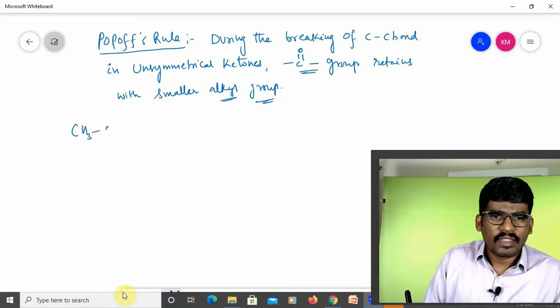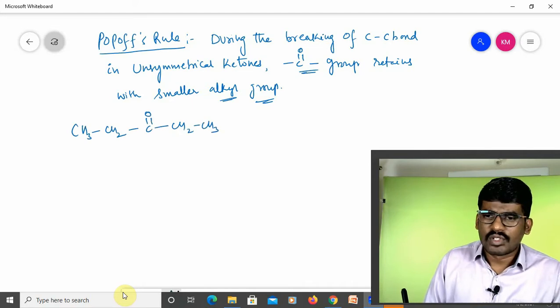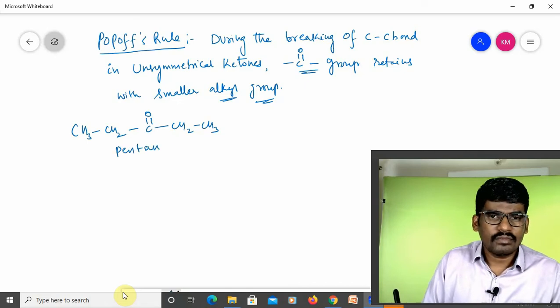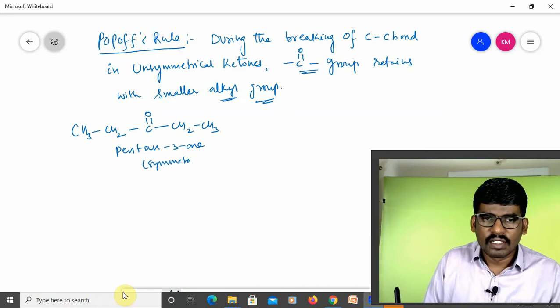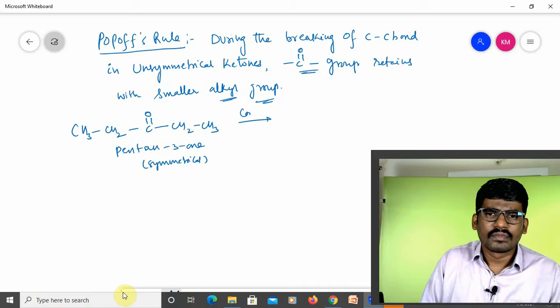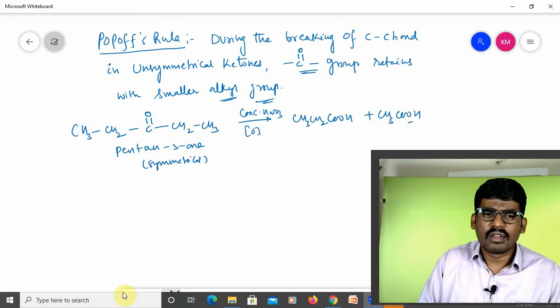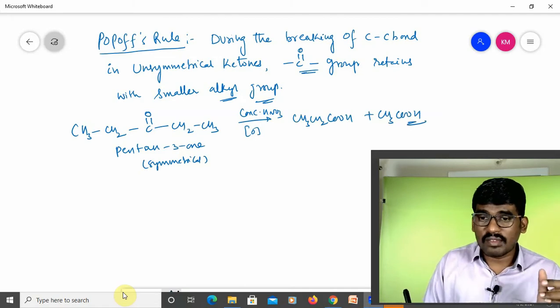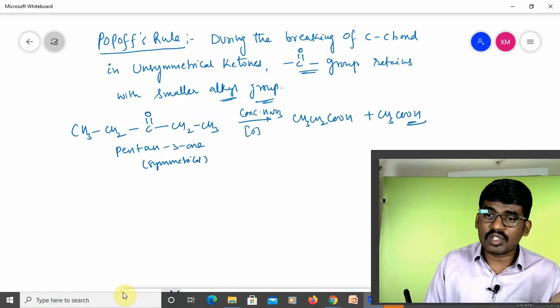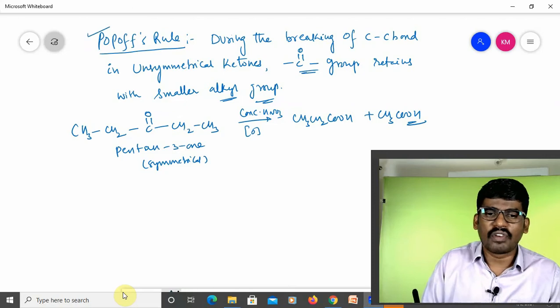So if I take another example, CH3CH2COCH2CH3, is this unsymmetrical or symmetrical? It is said to be pentan-3-one. It is a symmetrical ketone. For a symmetrical ketone, on oxidation with concentrated HNO3, what will we get? CH3CH2COOH on one side and CH3COOH. But in the previous case, pentan-2-one, the carbonyl group is retained with the smaller alkyl group. That is the statement that can be given for Popoff's rule.